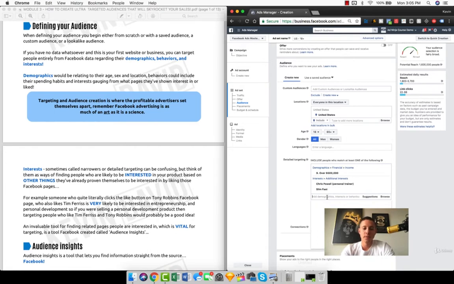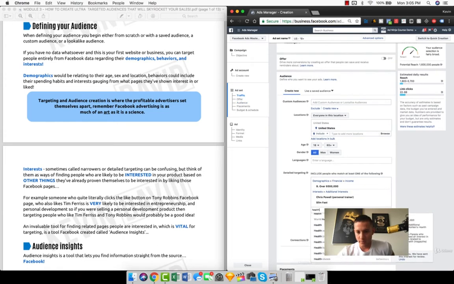I'll show you another algorithmic base just so you guys have an idea. If we type in health, right? We see right here, health and beauty as an interest. There is no Facebook page that is health and beauty, right? This is an algorithmically based assumption that people like health and beauty based on their browsing activity. But if we like, for example, health, the magazine itself, right? If people actually have to go to the magazine and click like on the Facebook page, then that is fact-based. And so we like to stick with fact.